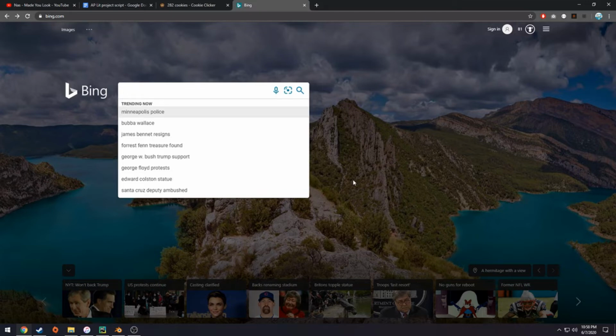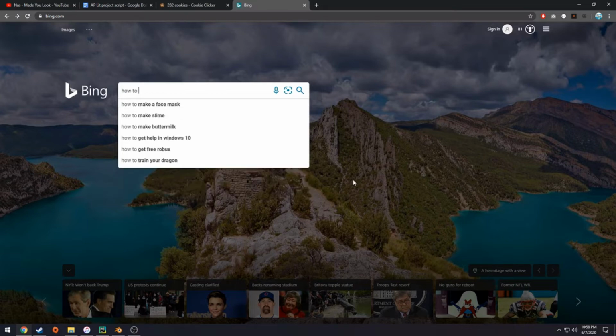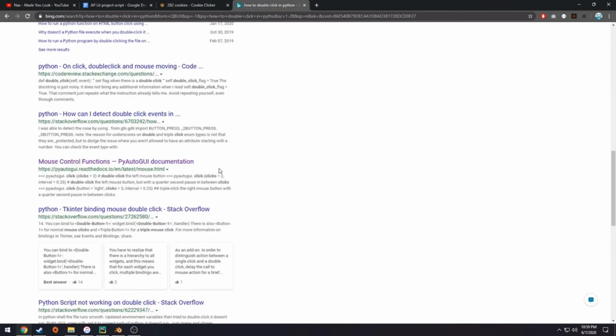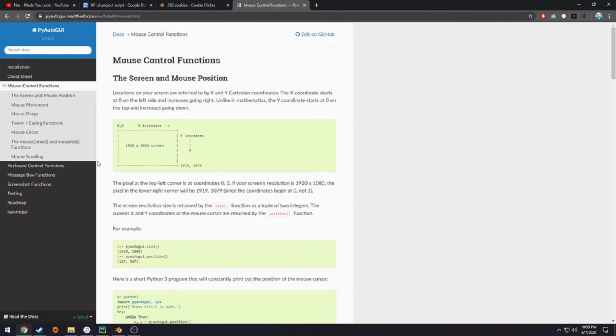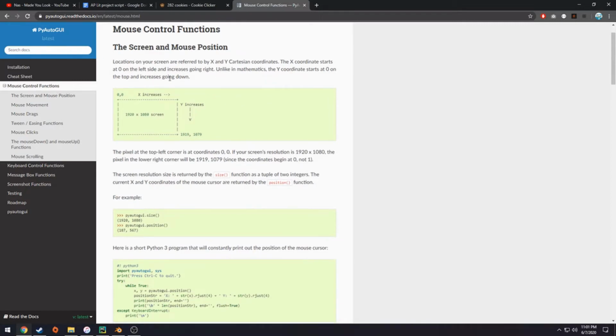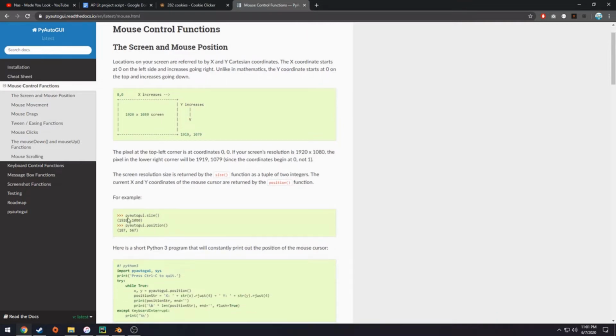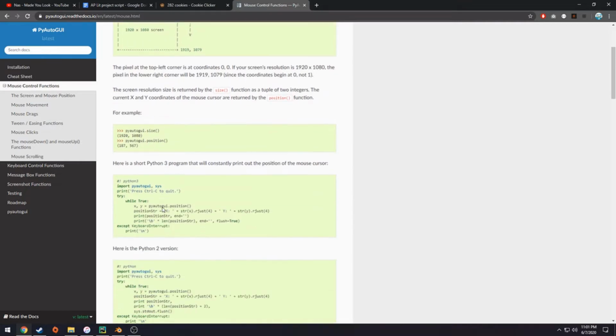Our ultimate goal is to create an auto clicker for Cookie Clicker, right? So if we just look up how to double click in Python, we're going to come across the library that we're actually going to use here. If you read into this more, you'll see that this is completely made by someone else. This doesn't come with Python itself, but you can download this